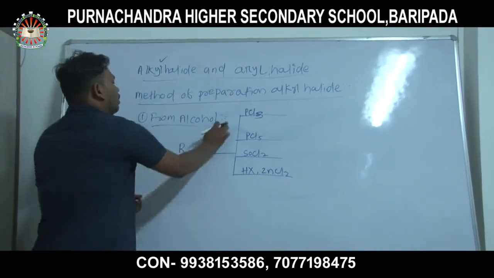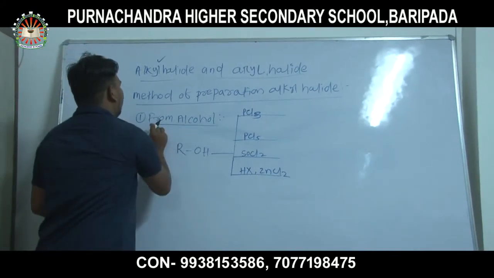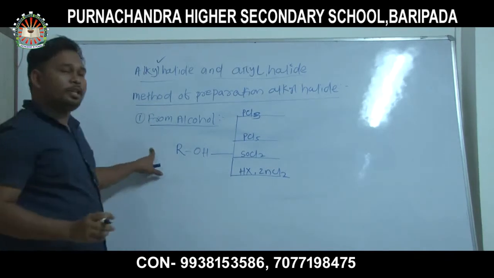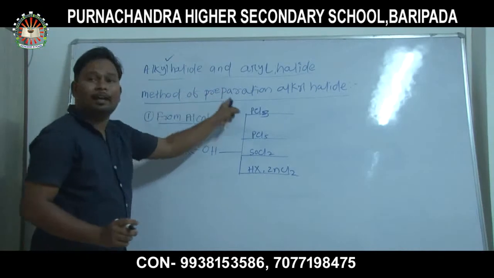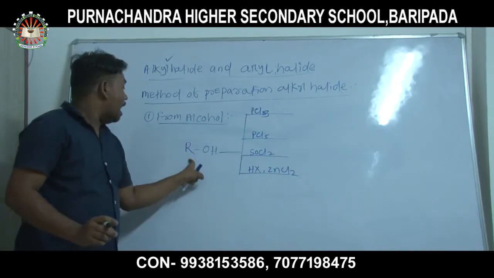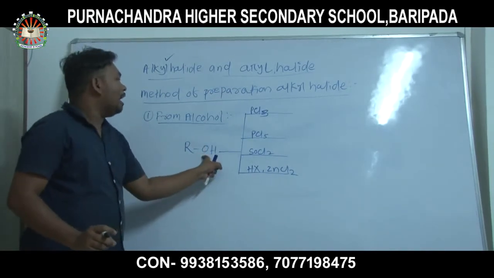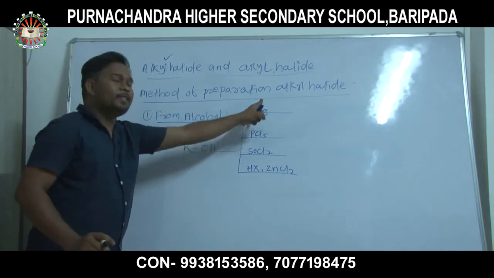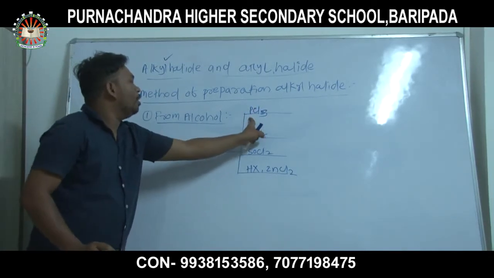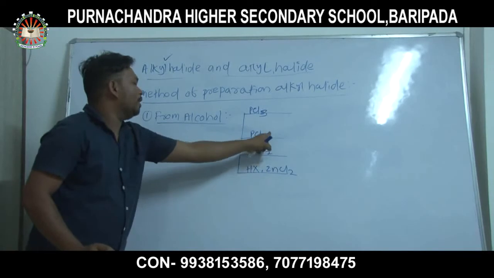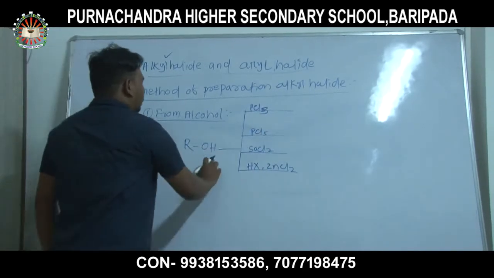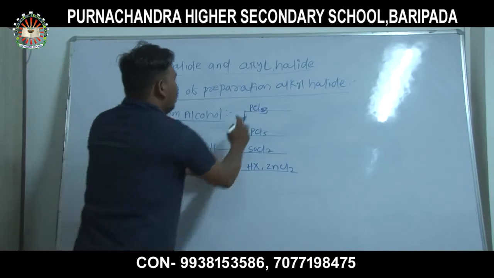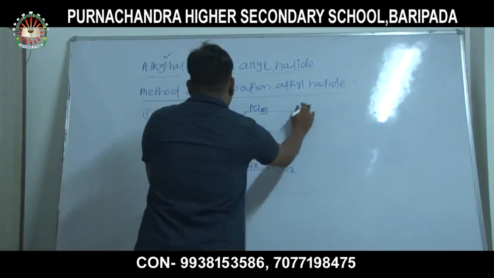That is not a memorizing process. It is a conceptual process of how we can find alkyl halide from alcohol. Alcohol reacts with phosphorus halides, like phosphorus trichloride, phosphorus pentachloride, thionyl chloride, and hydrogen halide. Now, when alcohol reacts with PCl3, phosphorus trichloride, then